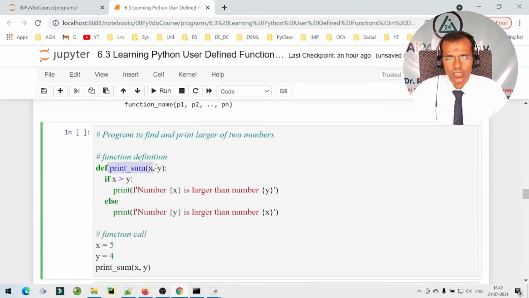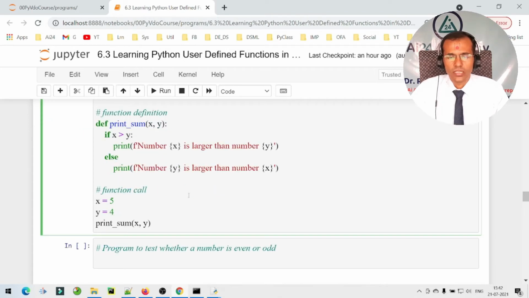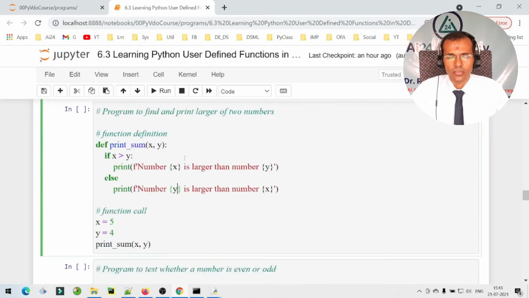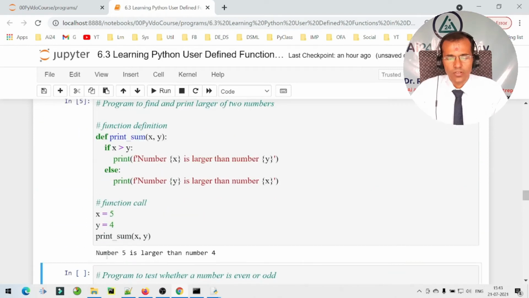In function definition, we are receiving two arguments x and y, and here within the function we check if x is greater than y, then we print number x is larger than y, otherwise print number y is larger than number x. So here we can see that we are passing arguments, but we are not returning anything from this function. Now let us run it. So we can see that number 5 is larger than 10. Now let us change this value. Say for example y is 10. So now we can see that number 10 is larger than number 5.